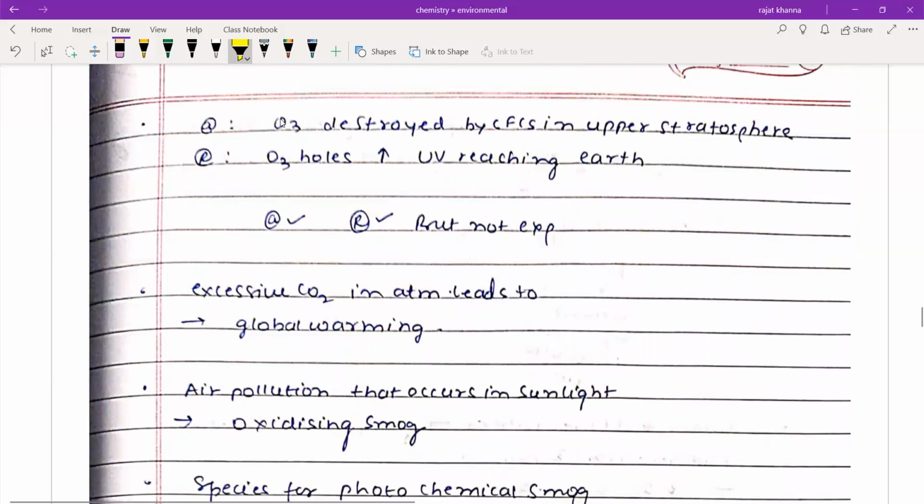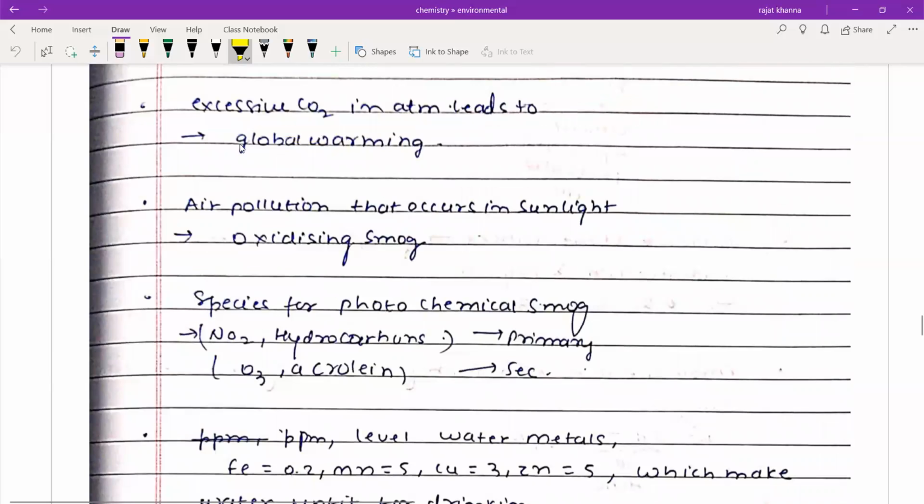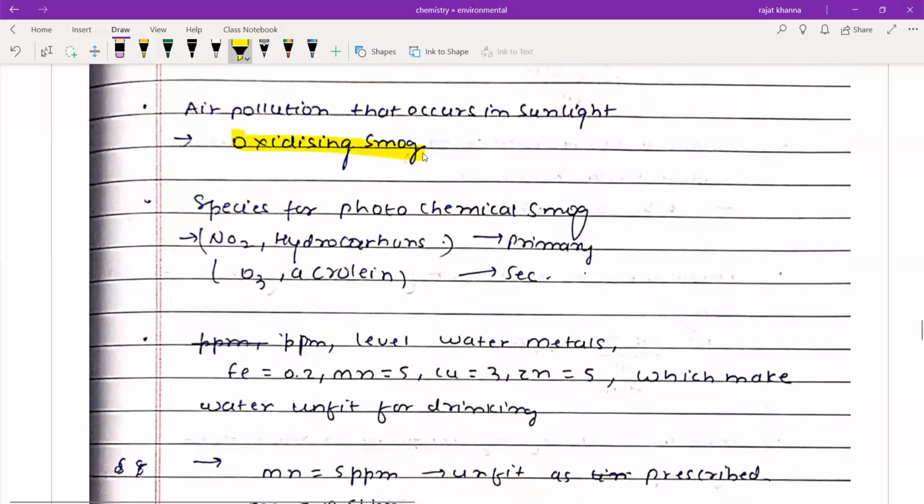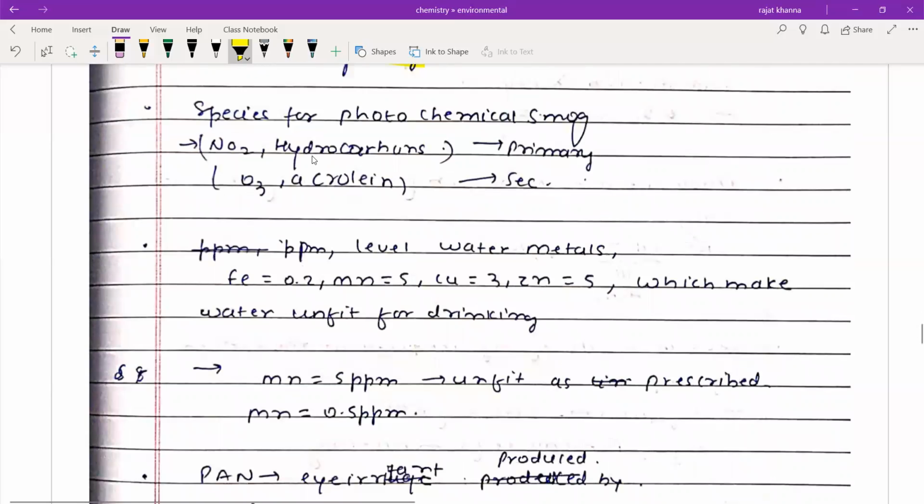Statement one of the assertion reason: ozone is destroyed by CFCs in upper stratosphere. This is true. Ozone holes increase UV reaching Earth. This is also true, but statement 2 is not the true explanation of statement 1. Excessive CO2 in atmosphere leads to global warming. Air pollution that occurs in sunlight is oxidizing smoke. Species for photochemical smoke are NO2, hydrocarbon, ozone, and acrolein. One more question could be asked from this, that what are primary and secondary photochemical smokes? So we have NO2 and hydrocarbons as primary and ozone and acrolein as secondary.